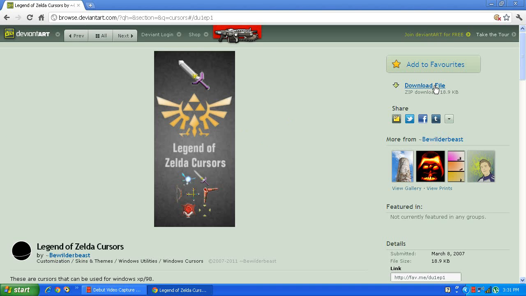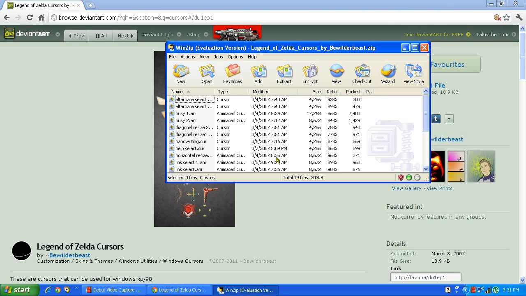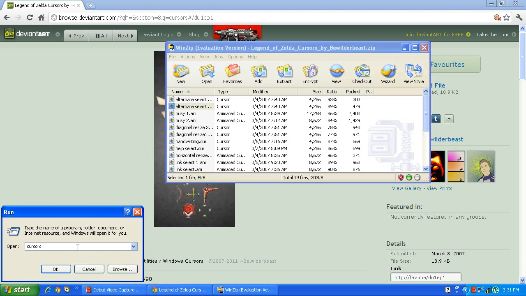Now, remember this only works in XP. I mean this tutorial. You can download it in Windows 7 also. But the way I install is only gonna work in XP. I don't know if it's gonna work in Windows 7 or Windows 8. And to install, these are the cursors, and to install them, click on Run Cursors.